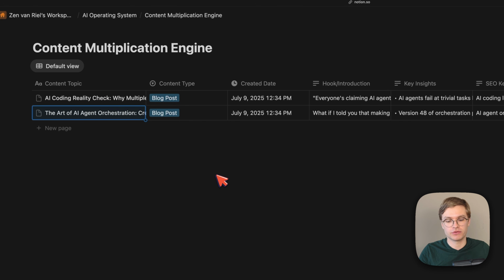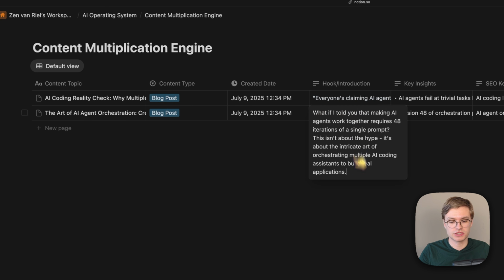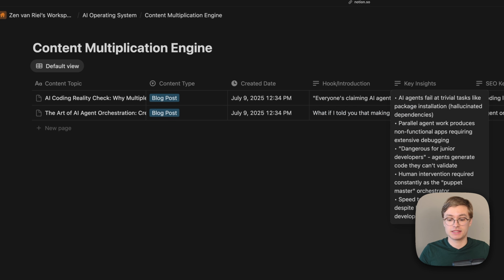And you can see here that, for example, these two have different hooks and they have different key insights. Again, coming from my own real expertise, this is novel data and not some random input that you get when you connect an AI agent to a web search. This is expert information that will actually lead to a high quality blog.